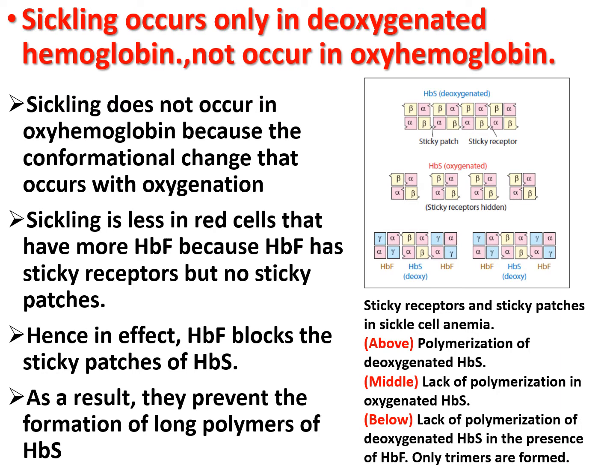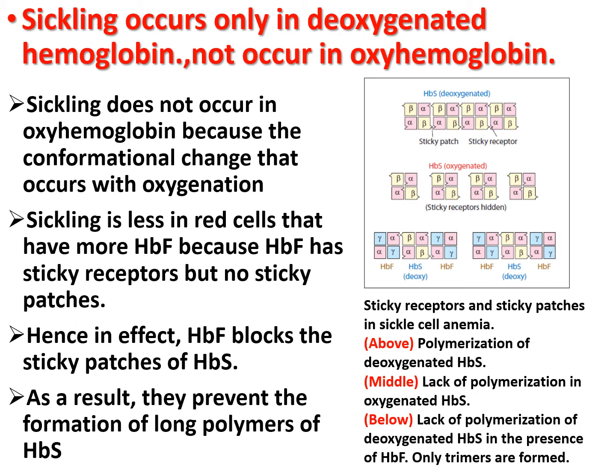Now, sickling occurs only in deoxygenated hemoglobin, not in oxyhemoglobin. Sickling does not occur in oxyhemoglobin because the conformational change that occurs with oxygenation hides the sticky receptors in the deeper region of the molecule so that they are not present on the surface, and no sickling can occur.